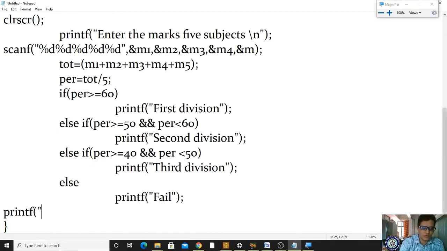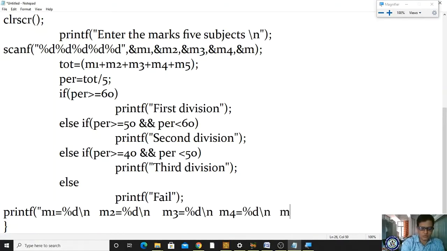Printf, within here marks1 is equal to %d, within one printf I am doing that, \n. I'm giving m2 is equal to %d\n. This is marks1 value, marks2 value, marks3 value also, %d\n. Within one single statement I'm doing m4 is equal to %d\n, m5 is equal to %d\n. Next, which one is there? Total, right? Total is equal to %d\n. I'm displaying it. I want to know this value.